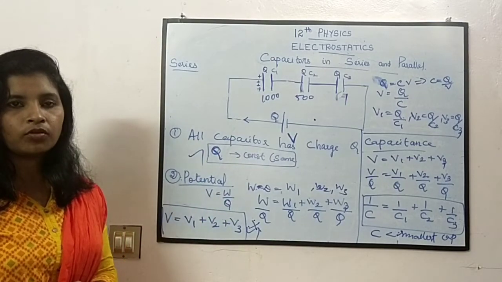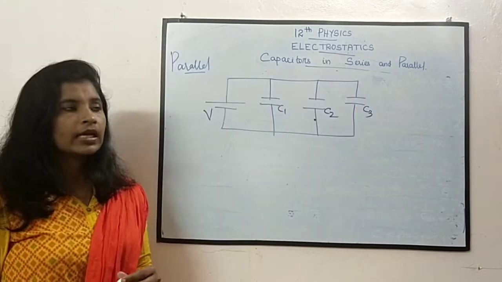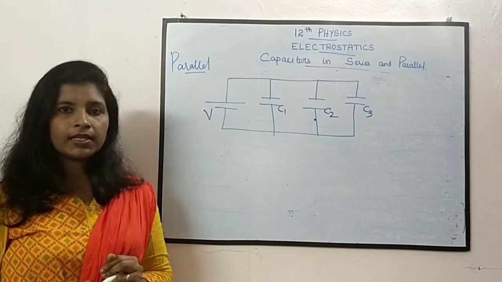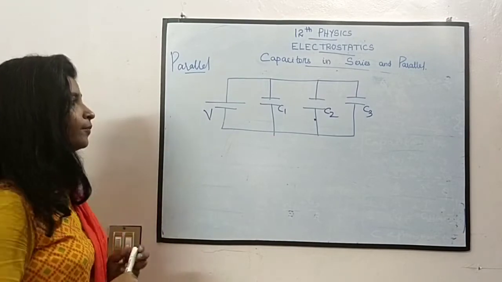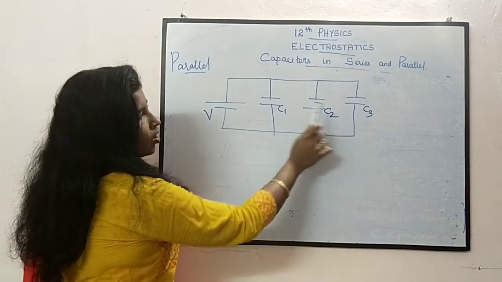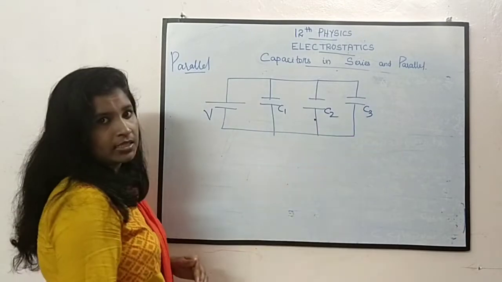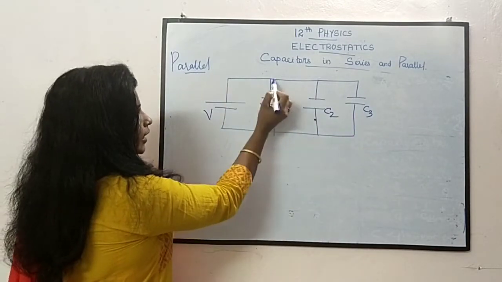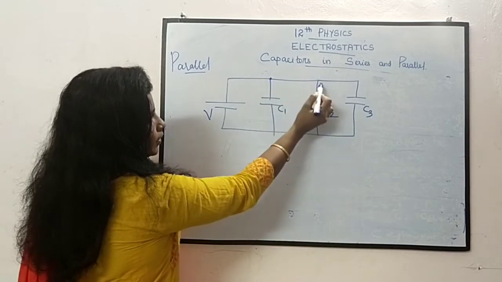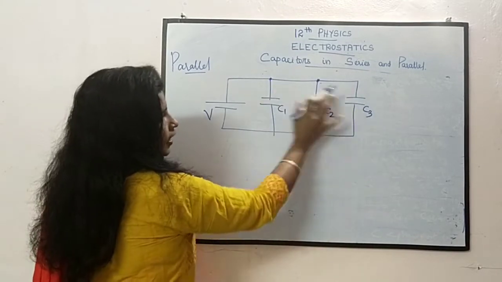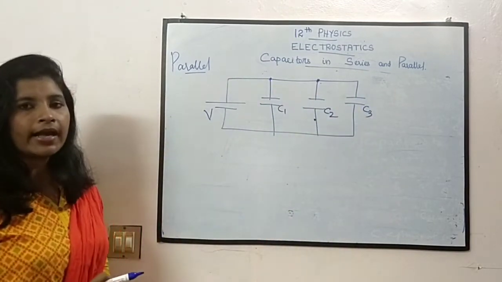Let us discuss about the parallel connection. Here we can see the three capacitors are connected parallel to each other. In between these two, a junction will be there. Such a type of connection is called parallel connection.